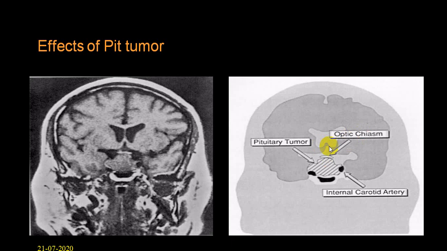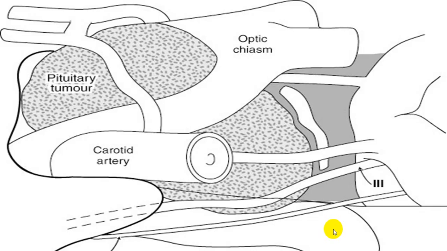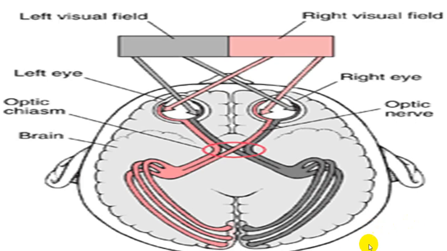When it compresses the third ventricle opening, it will produce obstructive hydrocephalus, and compressing the hypothalamus, the releasing hormones of the hypothalamus will be affected. This is the same thing shown here. It can compress the optic chiasma and cavernous sinus structures, and this is how the compression can take place.